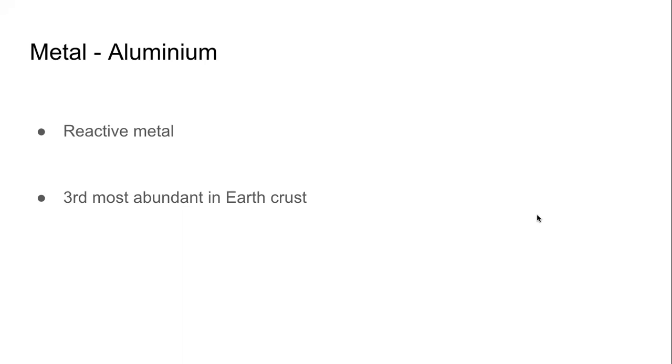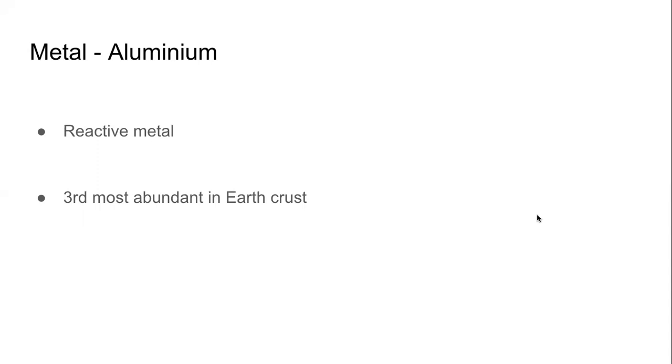So the electronic configuration is 283. That tells us that it is in period number 3 because there are 3 numbers, 283, and group 3 because the last number is 3. It is a reactive metal, not as reactive as sodium, but very reactive.